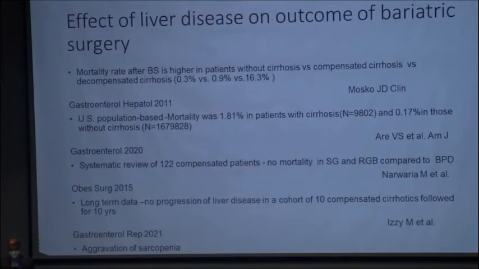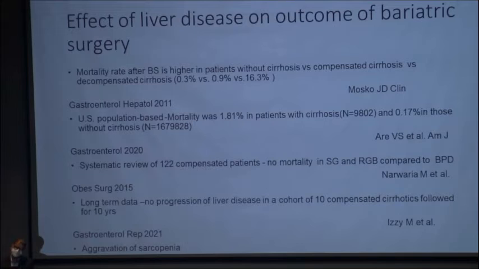So why do we not offer bariatric surgery to all the patients who have liver disease if it has such a good effect? Because if you see the data, for patients with decompensated cirrhosis who go for bariatric surgery, the mortality is 16%. Compared to those who do not have liver disease, the mortality is 0.3%. And those with compensated cirrhosis, the mortality is 0.9%. Again, US population-based data, large data, with 9,000 cirrhotics undergoing bariatric surgery, the mortality was 1.81%. This figure is very high for patients undergoing bariatric surgery because the standard should be less than 0.2%.